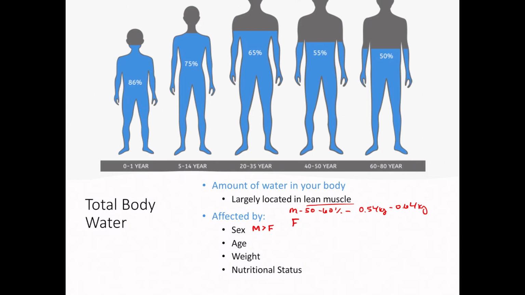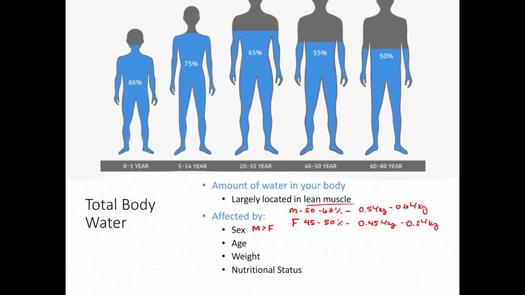And in females, we estimate it at 45 to 50%. That would mean 0.45 liters per kilogram to 0.5 liters per kilogram. So you can see here that a larger percentage of the male body weight is made up of water compared to females.